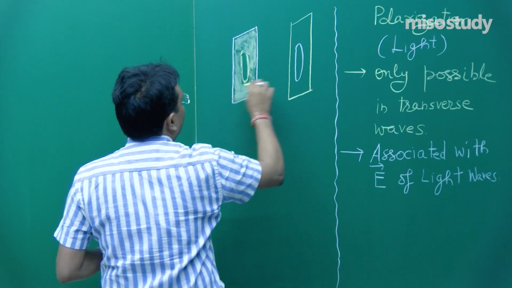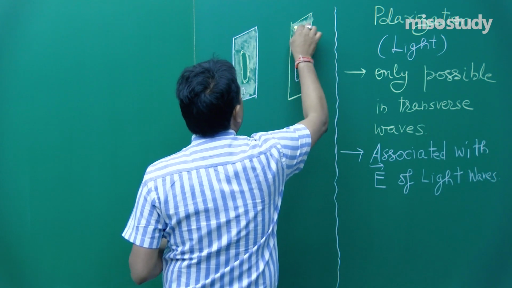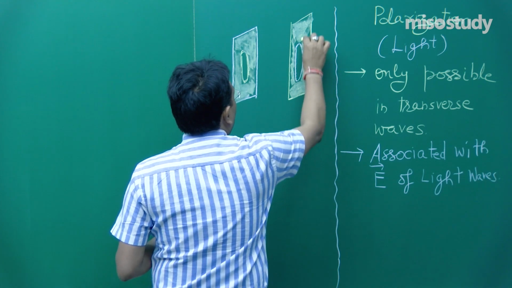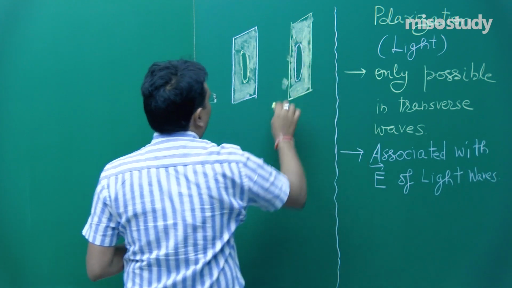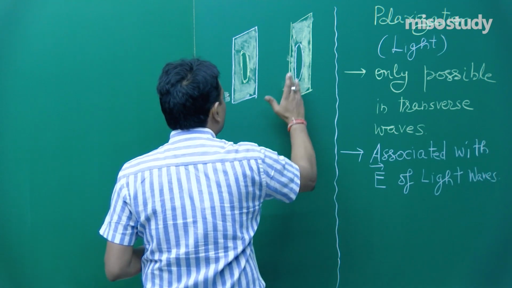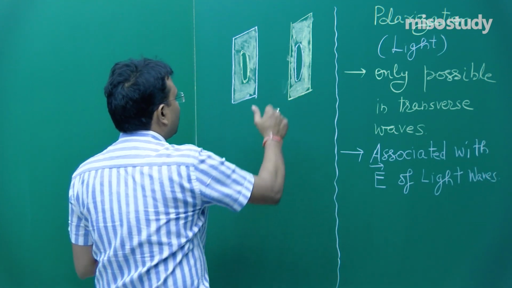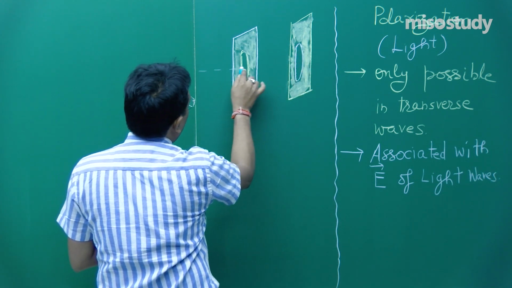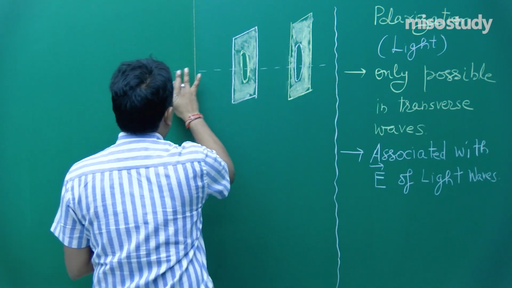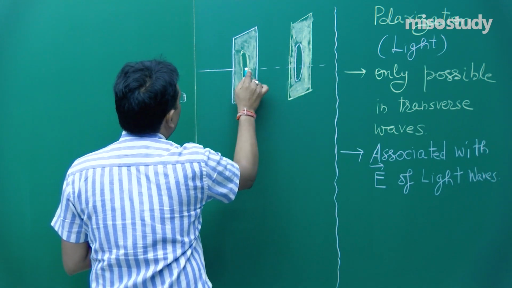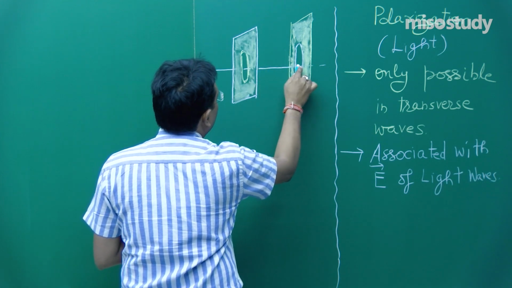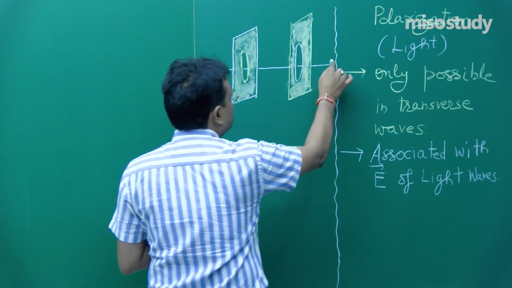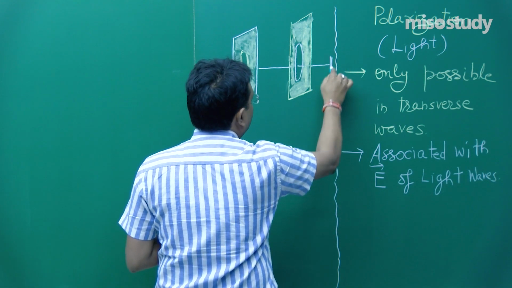Fine. Similarly, over here, imagine this situation. Okay. Now, take a small string, and allow that string to pass like this. Fine. The string is passing like this. Fine. Now, fix the string at this point.